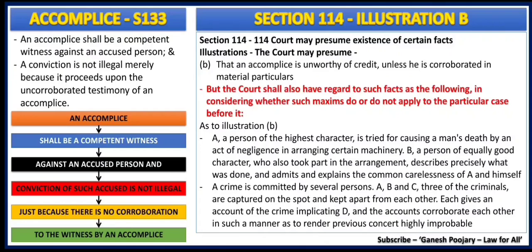Here, there is an accomplice who is giving witness against an accused, but though corroboration is missing, the conviction will not become illegal when such witness is given by an accomplice. With that, let's discuss section 114 illustration B and then try to understand how to read them together.